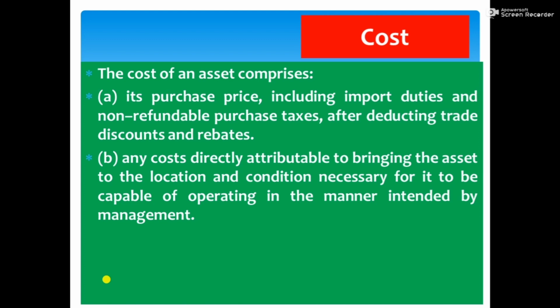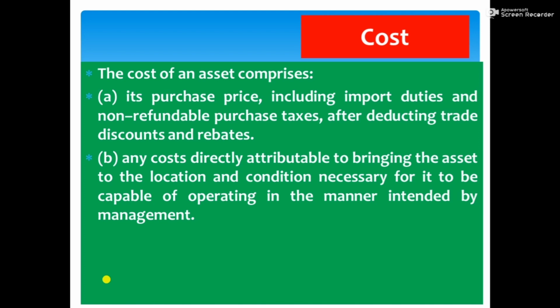How they want to operate the asset in that manner, to make it capable of operating in that manner intended by the management. Any cost you incurred to bring the asset to that location and condition, all those costs can be added to the cost of the asset.